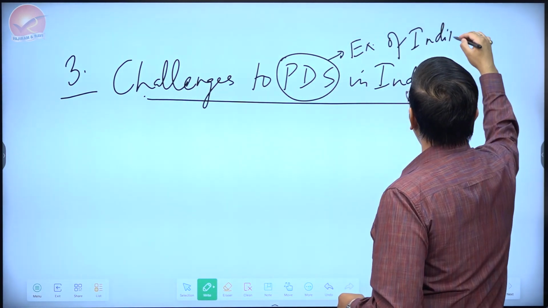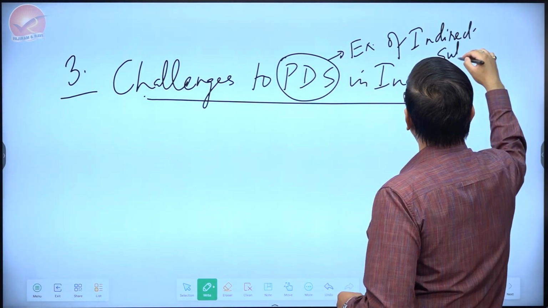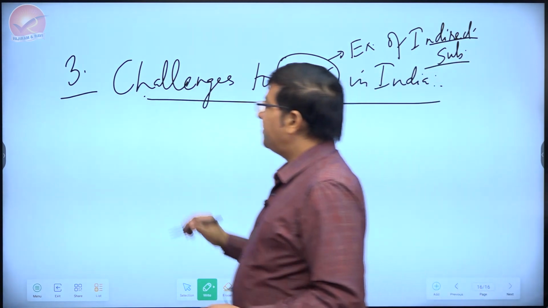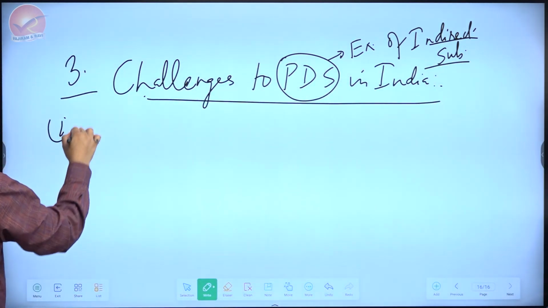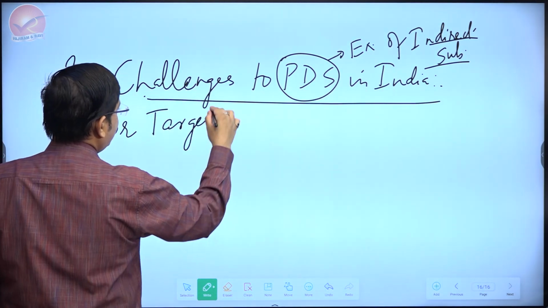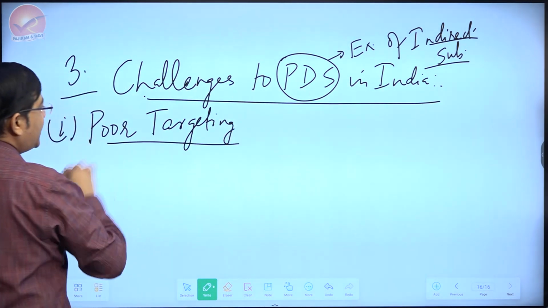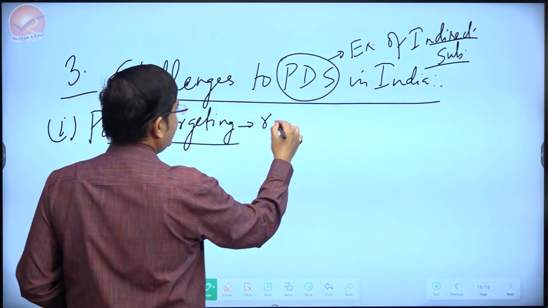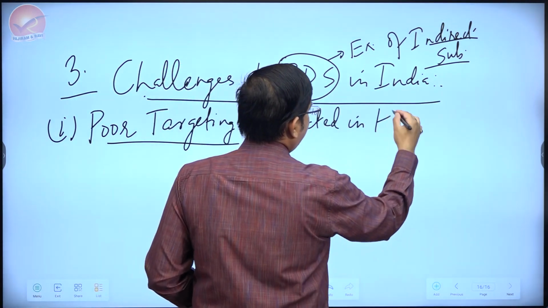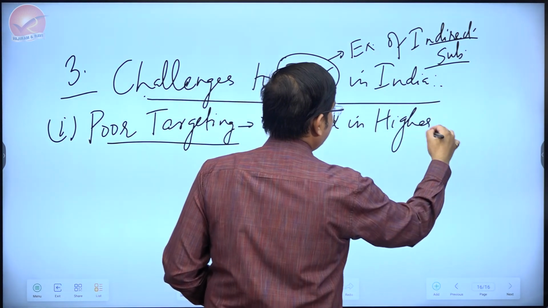And just by being indirect subsidy, it is easy to handle some of the challenges over here. Let's see. Like one challenge is related to poor targeting. Poor targeting that is reflected in higher PDS leakages.